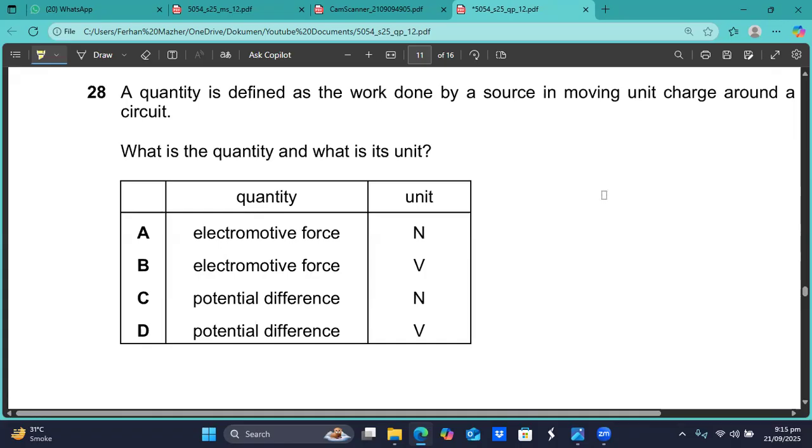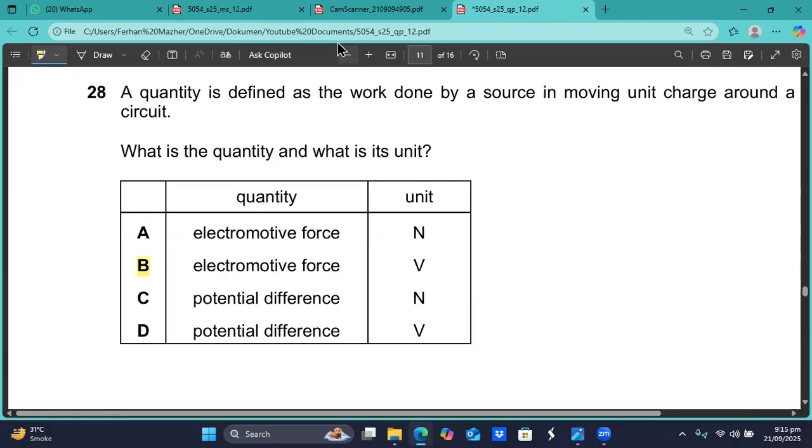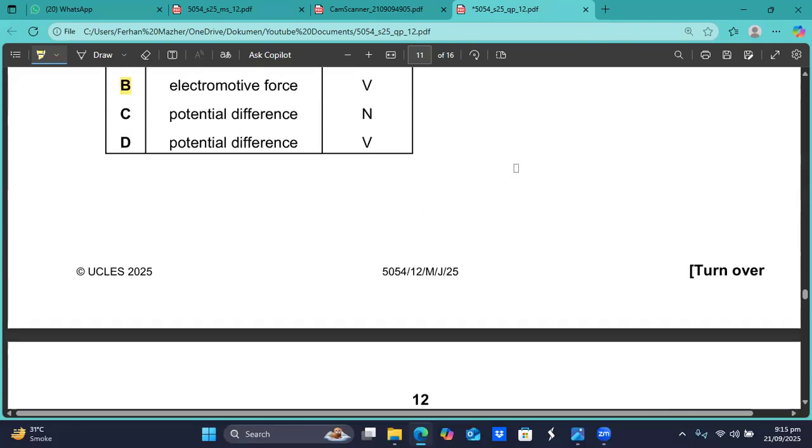12-volt battery, 6-volt battery, 1.5-volt cells. This is their EMF, and its definition is the work done by the battery to move unit charge in a circuit. That is equal to the electromotive force of that battery. So question number 28, electromotive force and the unit is volt. I think B is the option, sir. Question number 28, B is the right option, sir. This is a very, very famous definition and it's such an easy MCQ.